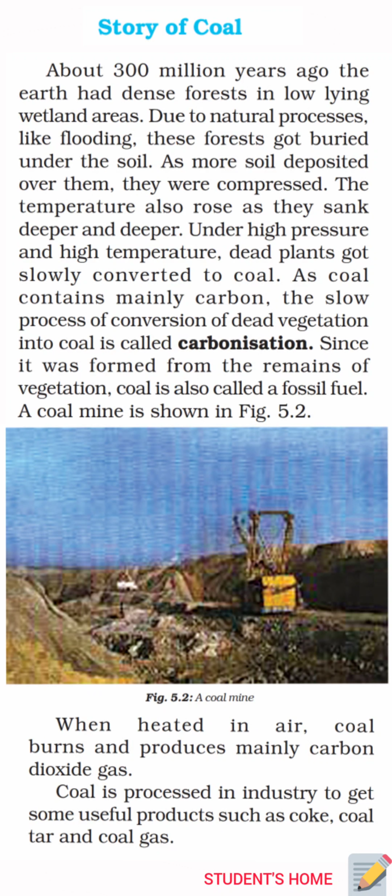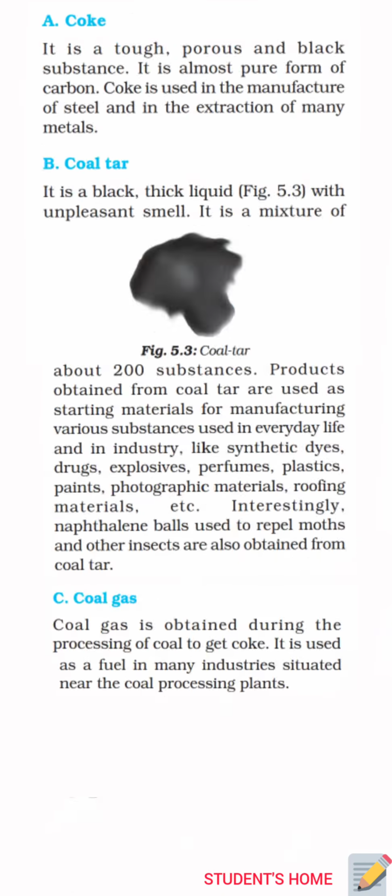We will now know in a bit more detail what these things like coke, coal tar, coal gas are. So here we go with our first topic, that is coke. It is a tough, porous and black substance. That means it is black in color, tough, hard and it is porous.